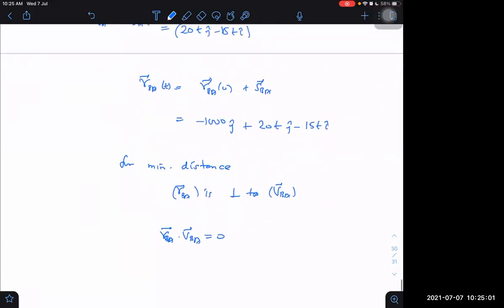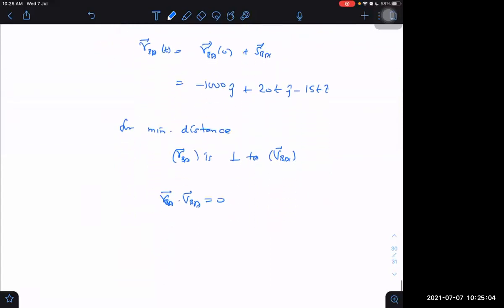What is VBA? We know. What is RBA? We know. So we get 20 T j cap minus 15 T i cap. That is VBA into T. I need VBA only. I can take VBA into T also, but VBA is enough.